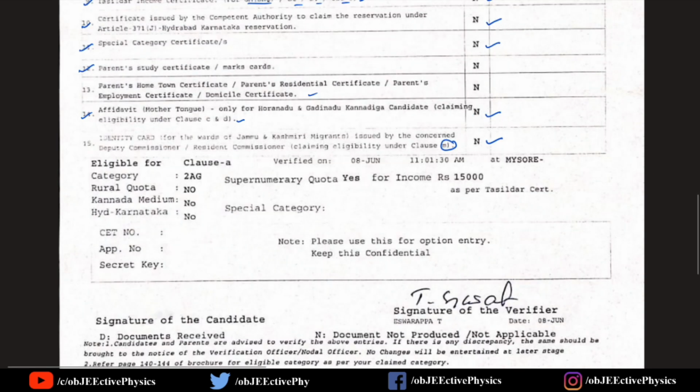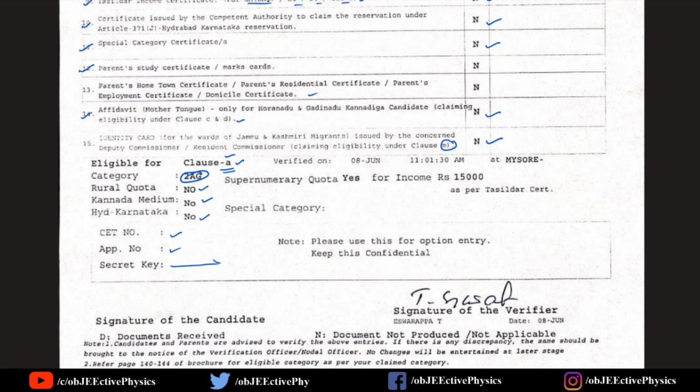Then this acknowledgement is for a purely Karnataka student, a native of Karnataka, or one who studied all 12 years in Karnataka, which comes under class A. This is the reservation category. And then rural quota, no RS, that is mentioned here, Kannada medium, and then Hyderabad Karnataka reservation, your CET number, your application number.